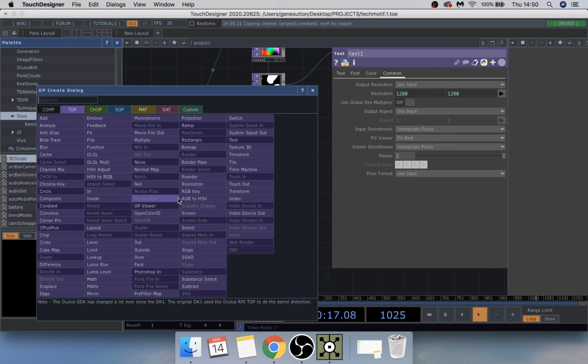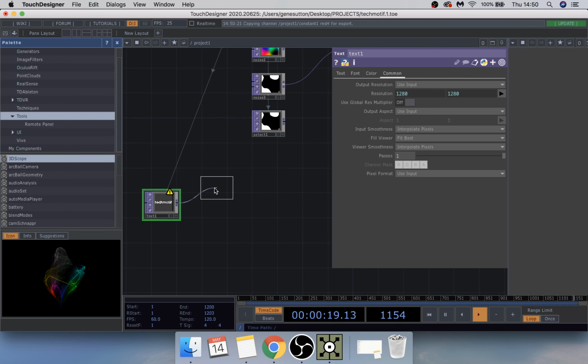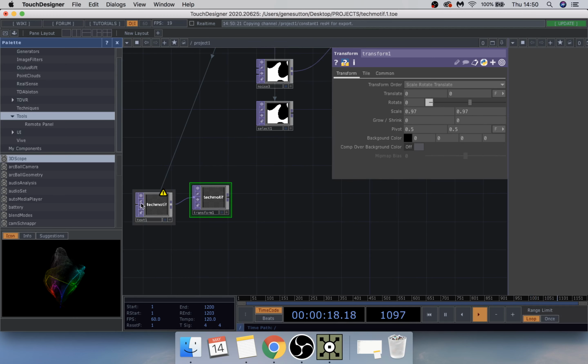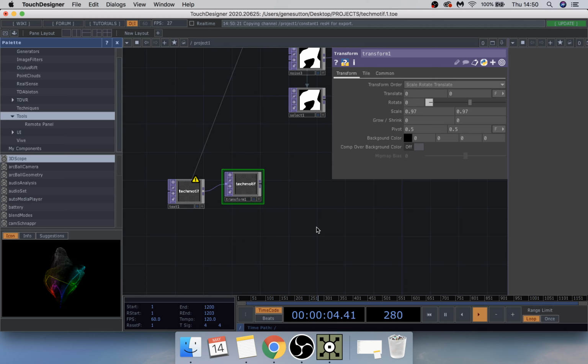Now we're going to add a transform, such as that. And if you go to this one, if you press and hold the middle mouse button, if you're using a mouse, sorry, you can change this into 0.1 increments and just bump that down a bit to 0.97. If you're using a bigger X height, then you can just change that accordingly.